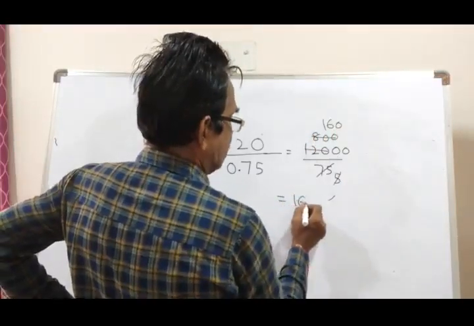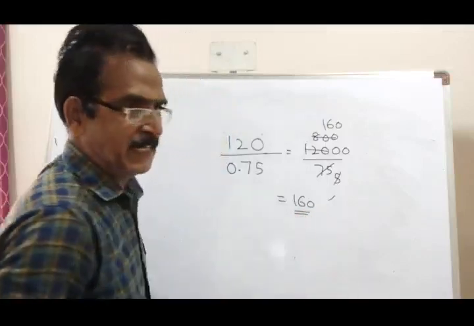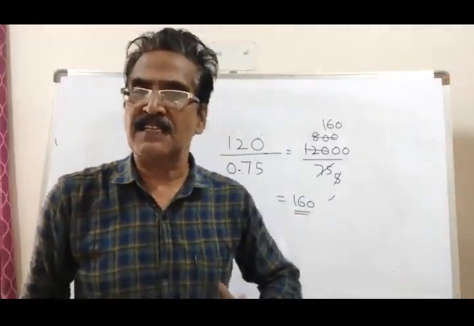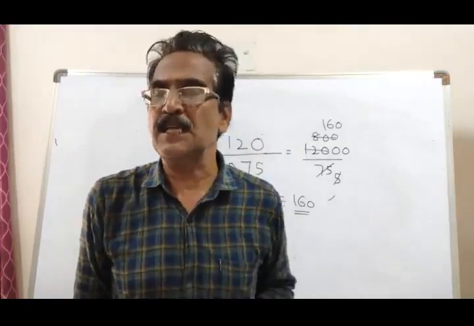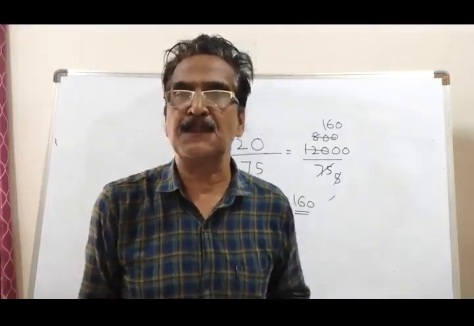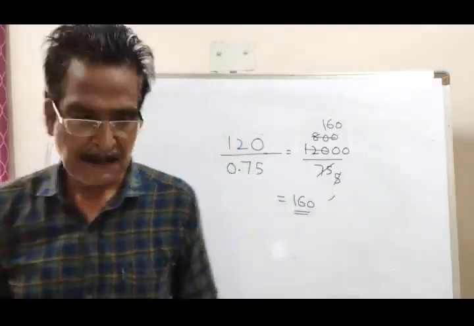So the present number of visitors is 160. So the increase percent is equal to 60%. 60% is the increase percent in the number of visitors.